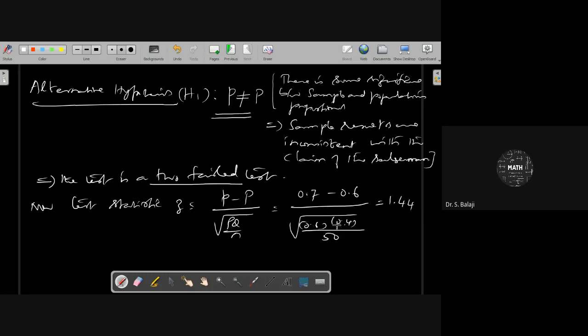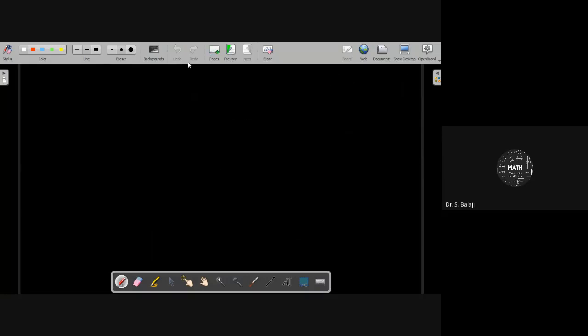Capital Q is 1 minus capital P. This is the Z value, the calculated value 1.44. Now you have to determine the critical value for the two-tailed test. No level of significance is given, therefore the general level of significance is the 5% level.